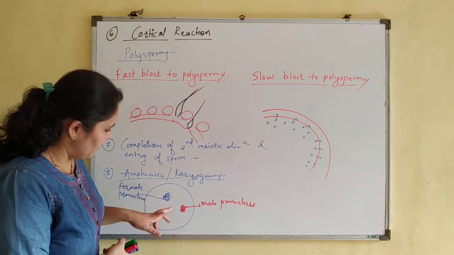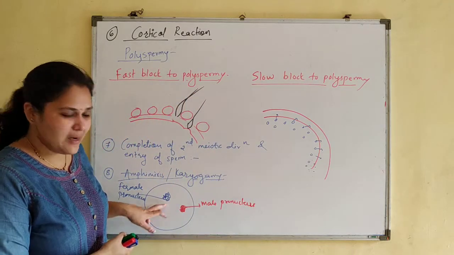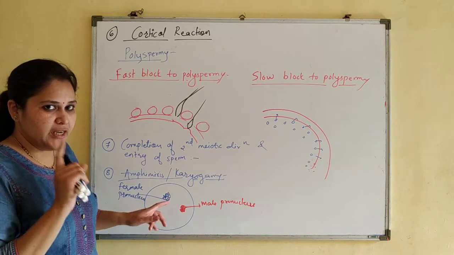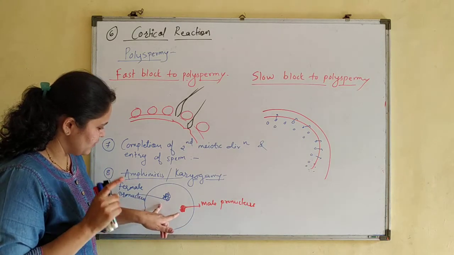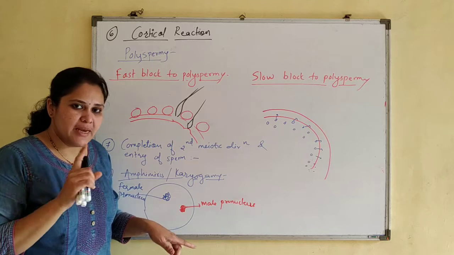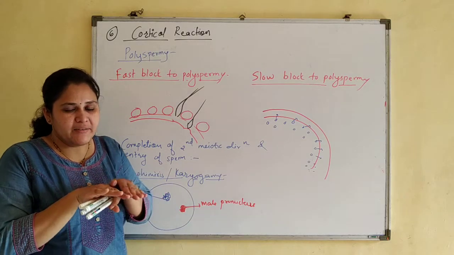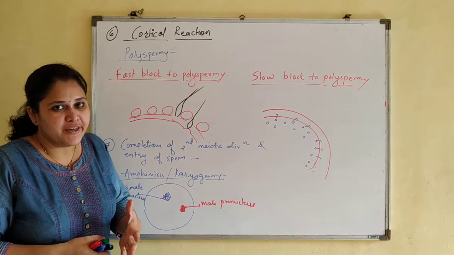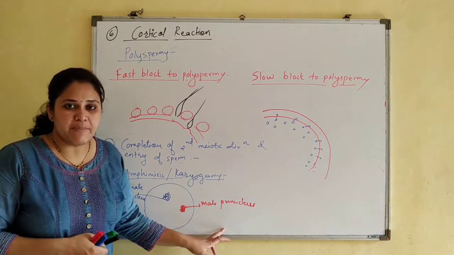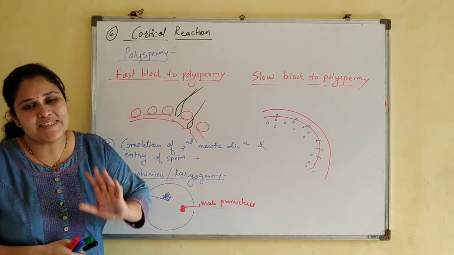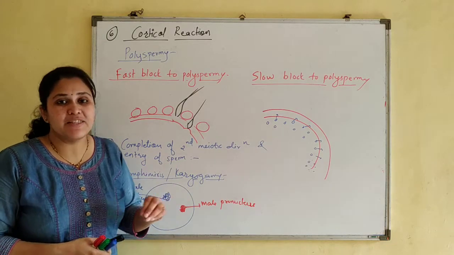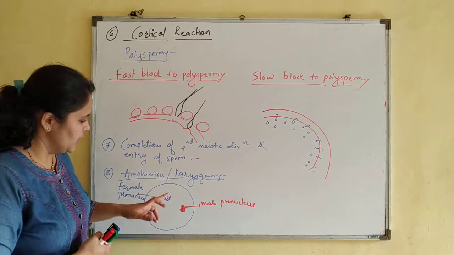So here what is happening? The chromosomes of the female and the chromosomes of the male, obviously a haploid set of each, align to each other, and that results in the formation of a diploid cell, that is the zygote. So we can call it amphimixis or karyogamy.